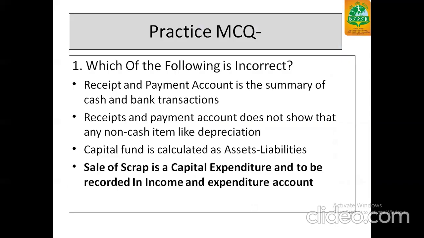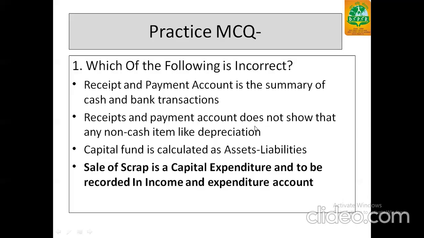Here, we'll be covering some MCQ part from the not-for-profit organization. I'll be discussing the questions from ratios in the next video. So here, the question is, which of the following is incorrect? The first part says receipt and payment is a summary of cash and bank transactions. Yes.